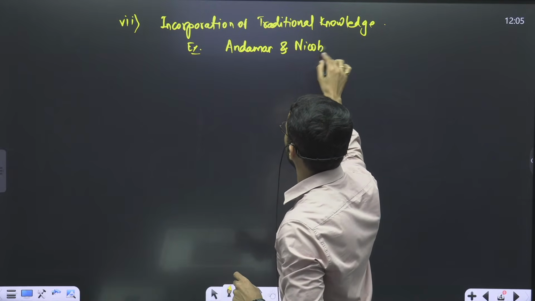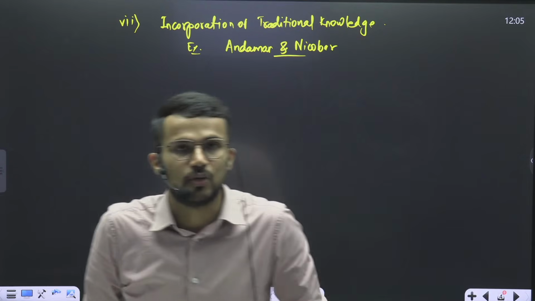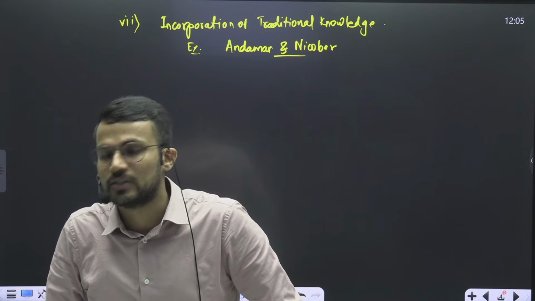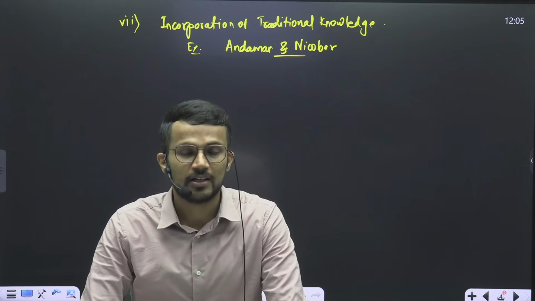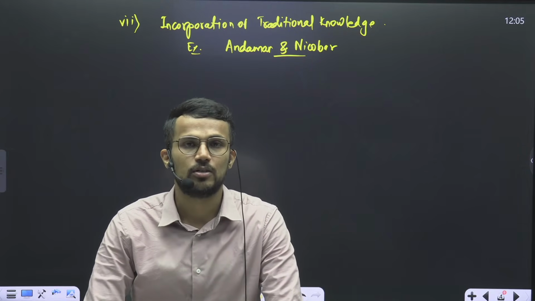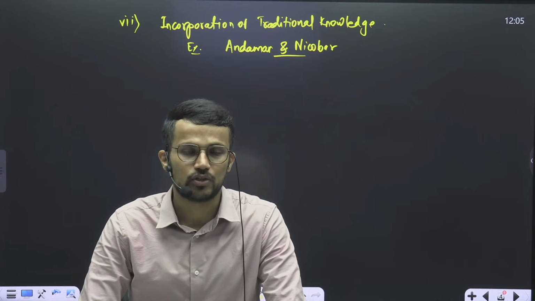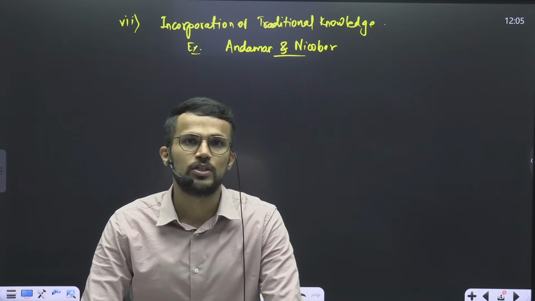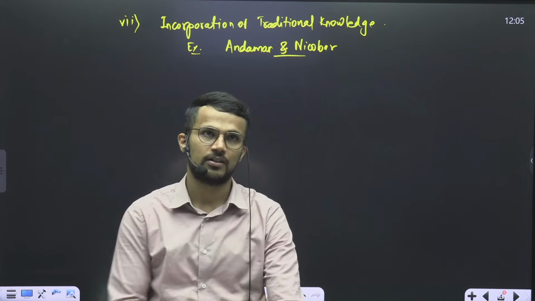Because the traditional communities in that particular area have a repository of traditional knowledge. That traditional knowledge we should factor in whenever we want to carry out, let's say, the Great Nicobar project, right? Because that Great Nicobar project, which is an infrastructure project, should not harm that area by carrying out construction activities which are not, let's say, native to this particular area, right? So traditional knowledge should also be factored in. Clear?